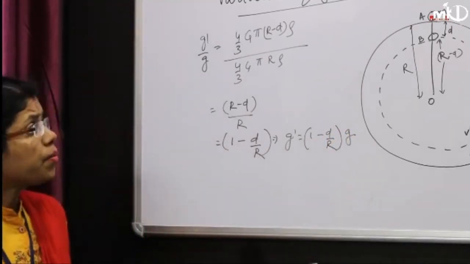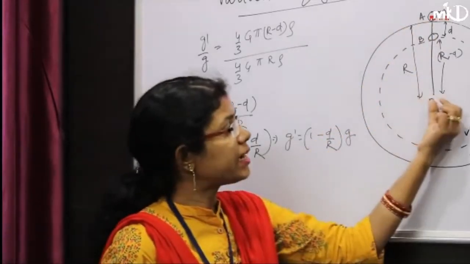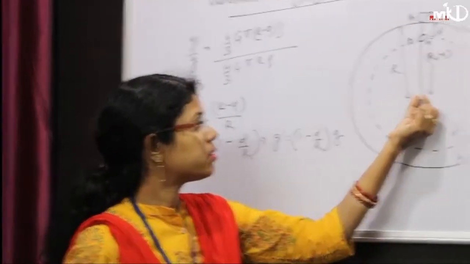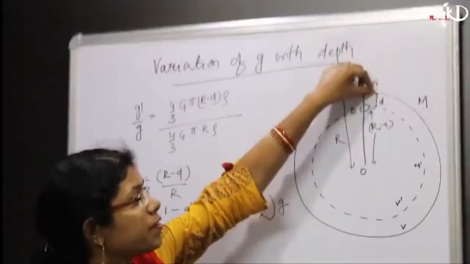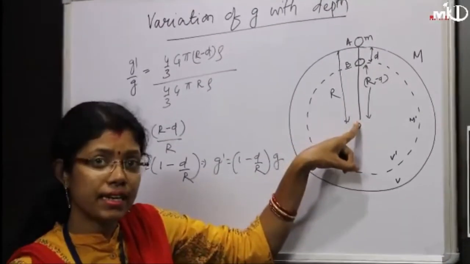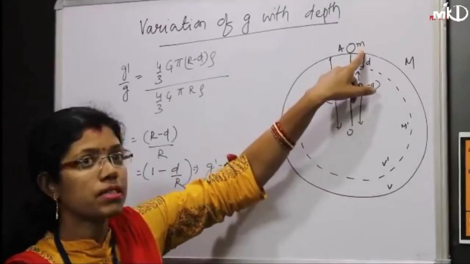If the body is moved to the center, at the center, what will be d? d we will measure from the surface. Radius is measured from the center, but d will be measured from the surface.